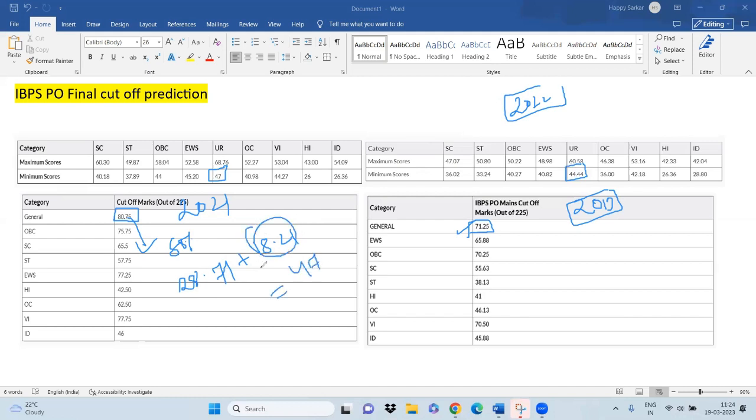Now, this 18.21 is from the interview marks. So how much is scored in the interview? The interview score is 91.44. So the candidate who is just clearing the mains cutoff also has a chance of clearing the exam.